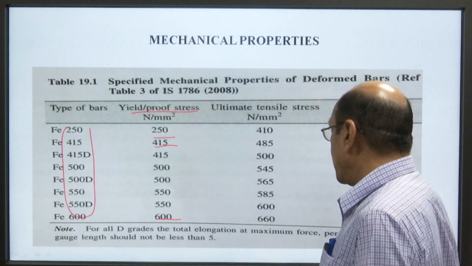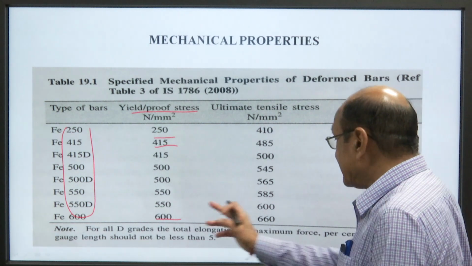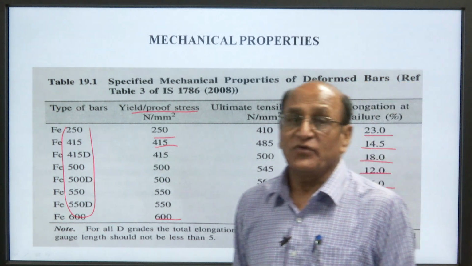For all D grades, the total elongation at maximum force percent on the standard gauge length should not be less than 5. So, it is important.